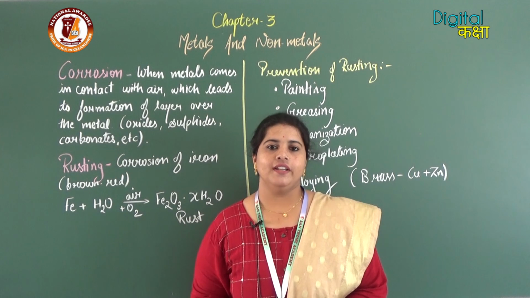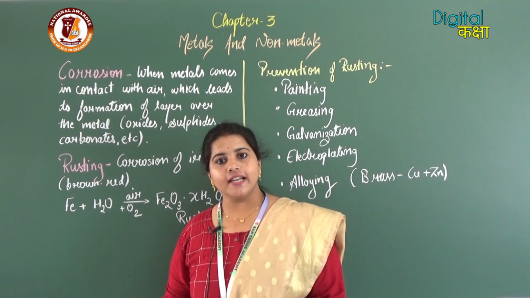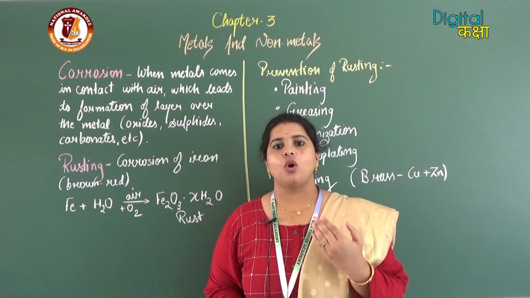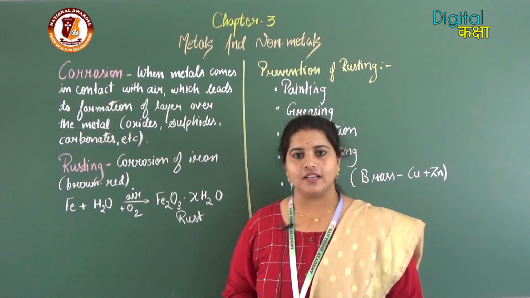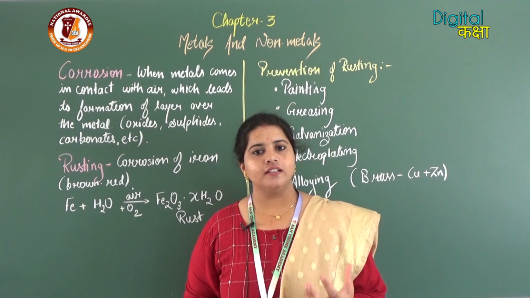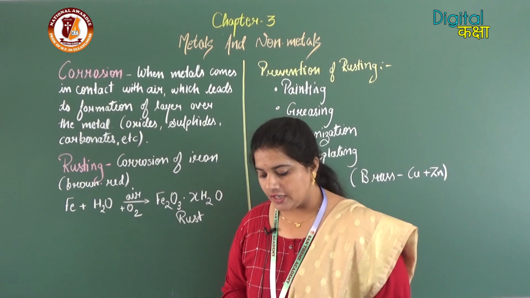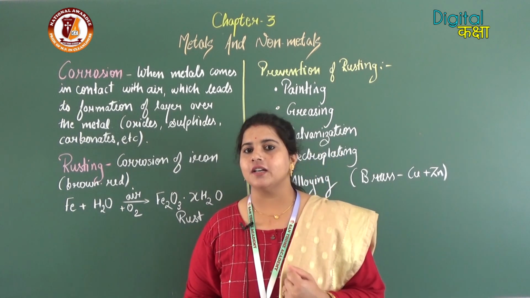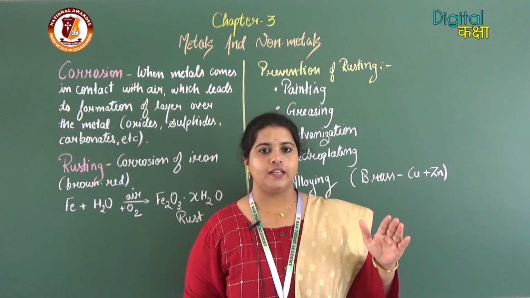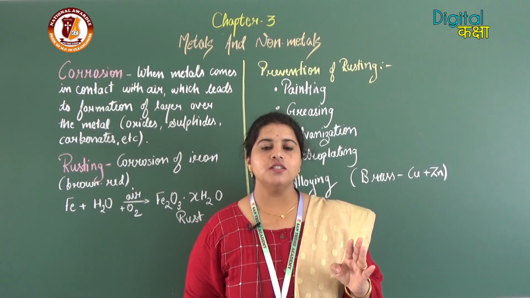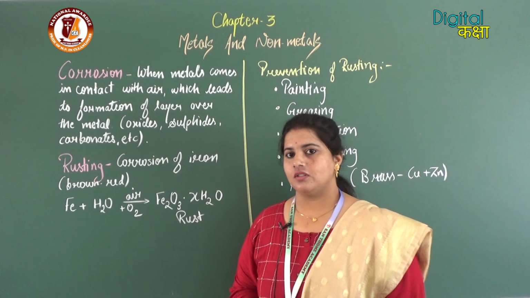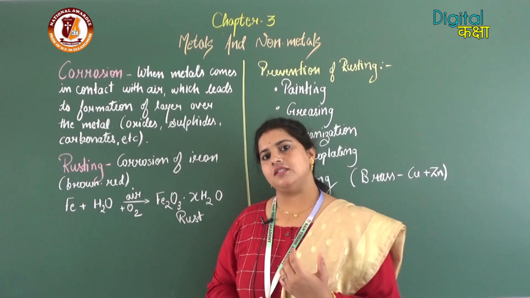What is corrosion? When any metal comes in contact with oxygen for a long time, that leads to its oxidation. For example, you would have seen that iron things which we bring from the market are completely shiny and silvery. But after a long time of use, they turn to a brown red layer, or the color becomes dull.